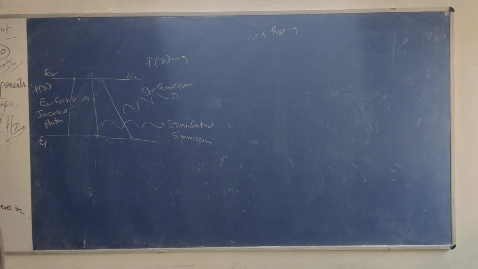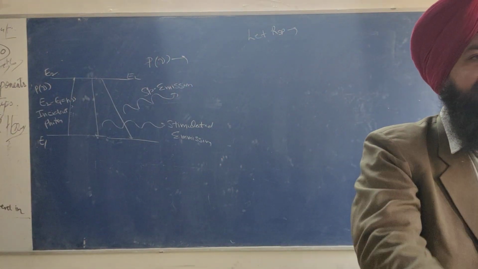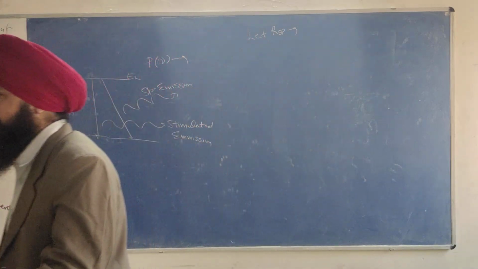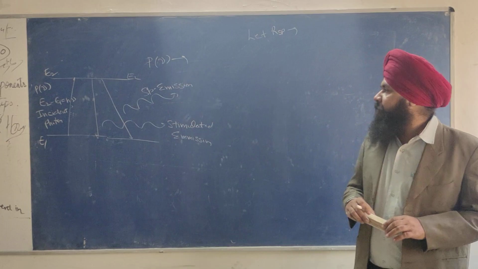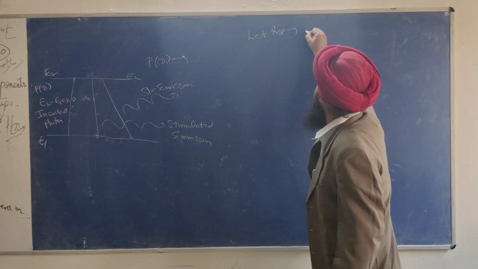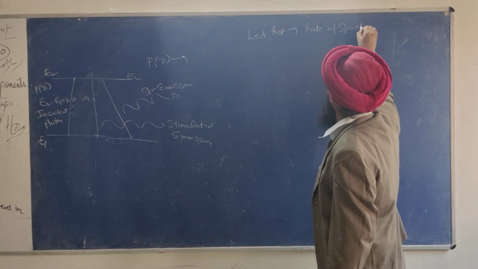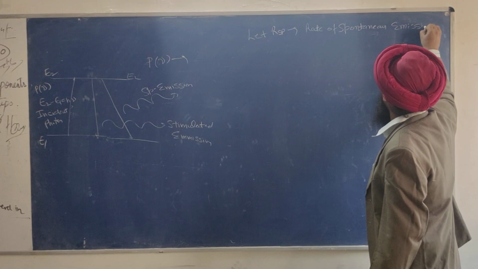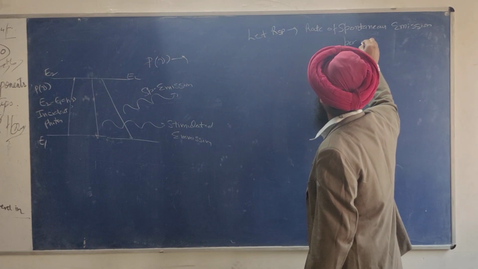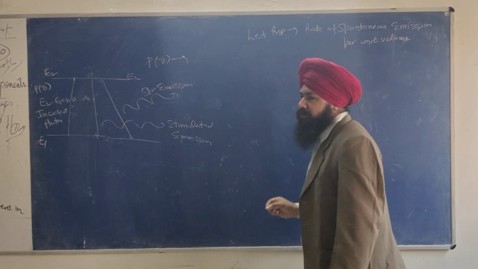Please write, let RSP be the rate of spontaneous emission per unit volume.